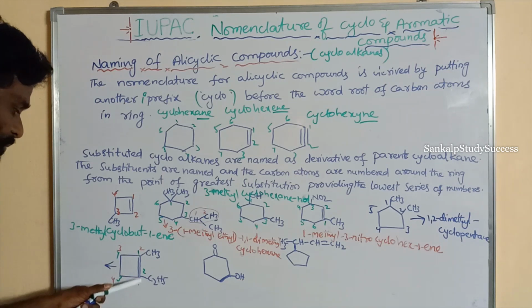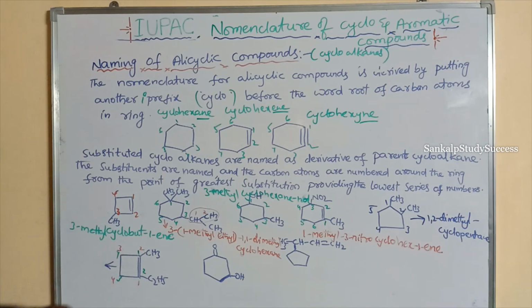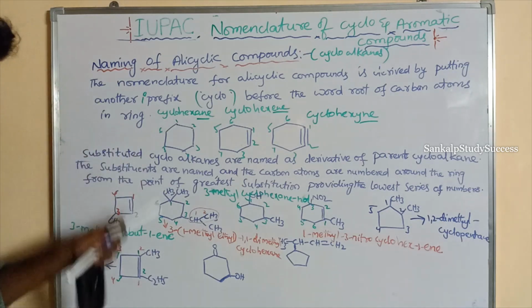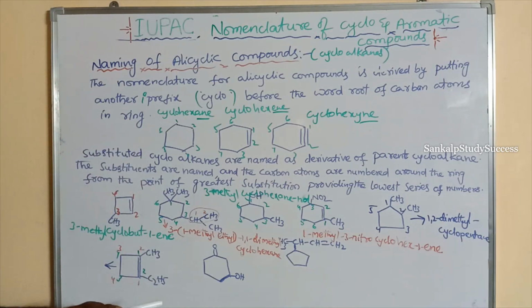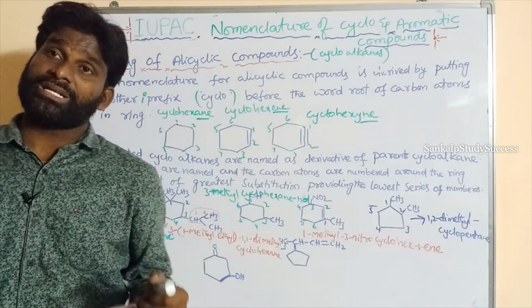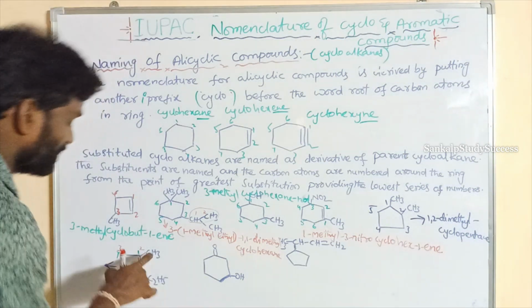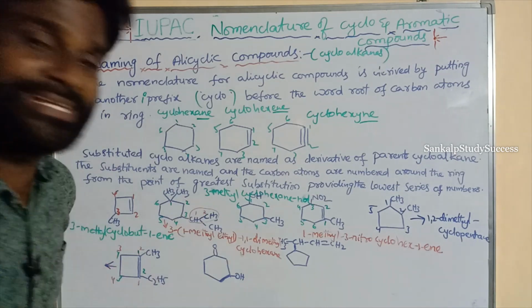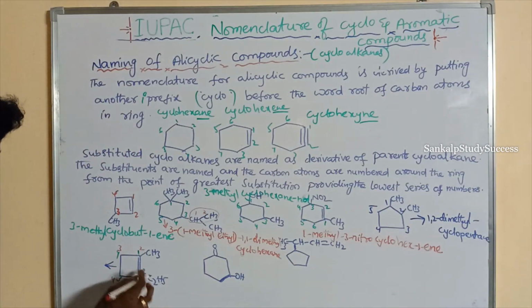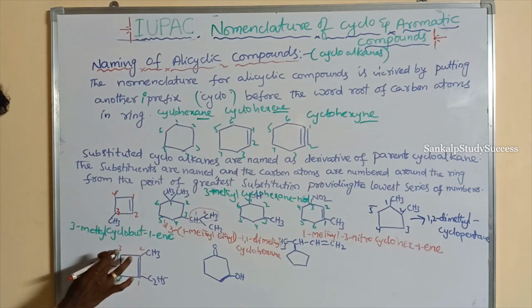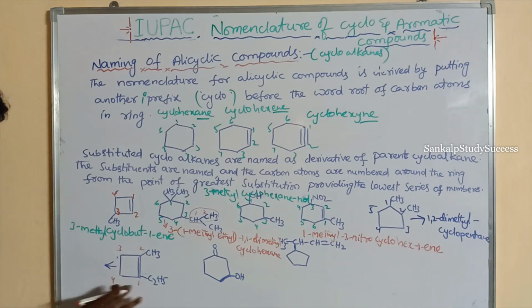So both have the double bond at position one. In this case, if the alkyl side chains have the same position, first priority is given based on alphabetical order. This is methyl, this is ethyl. Ethyl is given first priority. So this is right and this is wrong. 1, 2, 3, 4. So ethyl is given first priority.